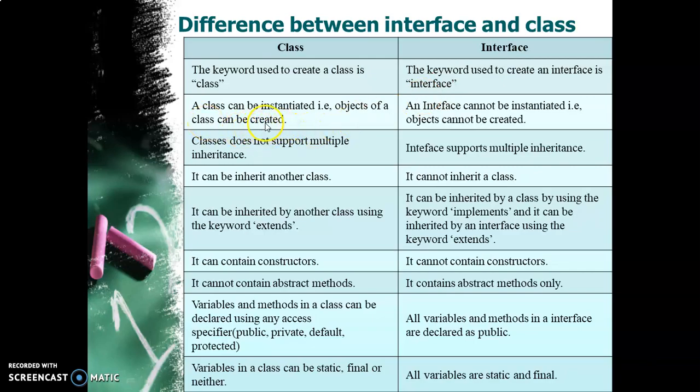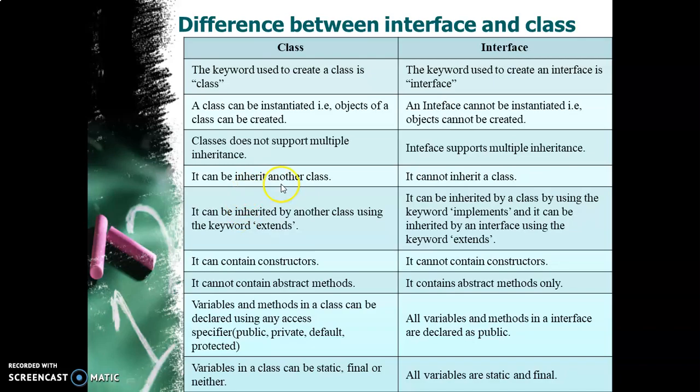Please note, this is very important, that a class can be instantiated, that is, objects of a class can be created, whereas objects of interface are not created. You cannot create an object of an interface. Class does not support multiple inheritance, whereas interface supports multiple inheritance.